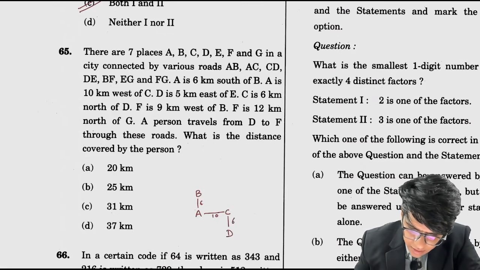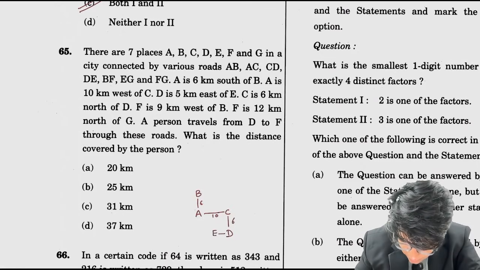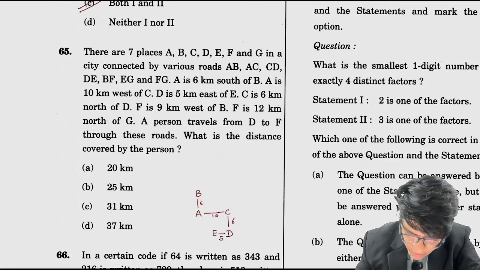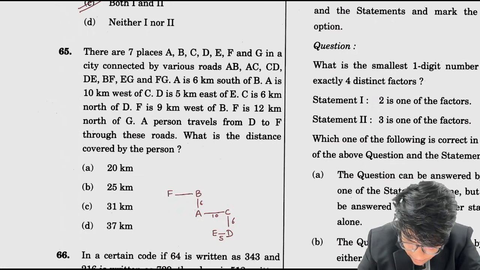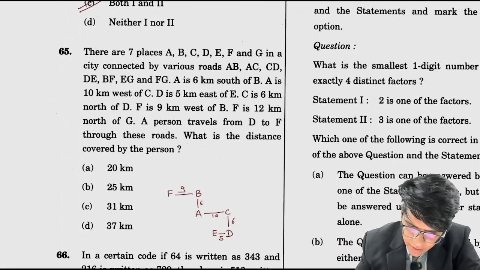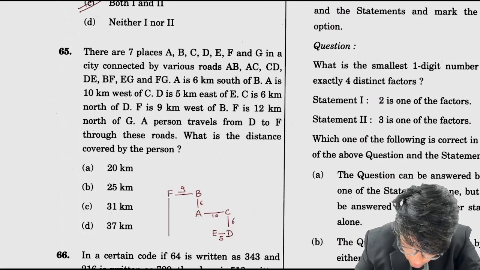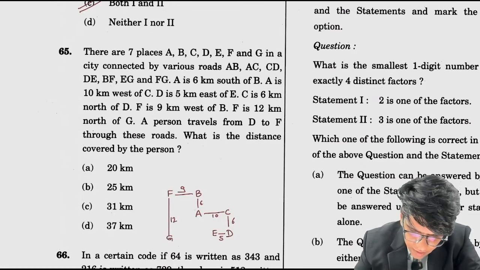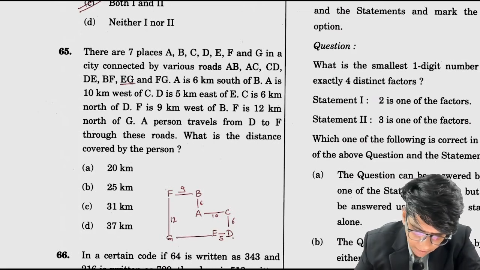And D is 5 kilometers east of E. F is 9 kilometers west of B. F is 12 kilometers north of G. Now G and E have a road, so these are also connected. The person goes from D to F through this road.